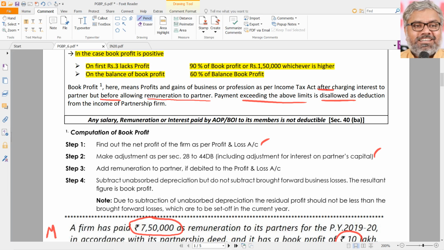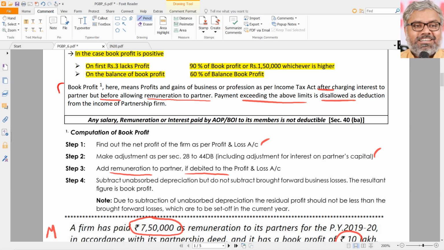So if interest was charged according to 40B or below that, there is no problem. If interest was already charged to P&L over and above the limits prescribed in 40B, the disallowance has to be adjusted by adding it to the profit as per P&L account. And also other adjustments have to be anyway done. In addition to that, we have to add the remuneration to the partner to these profits if already debited to the P&L account. All these ifs have to be carefully observed because we have to apply the provision basically. The provision has to be very clear.